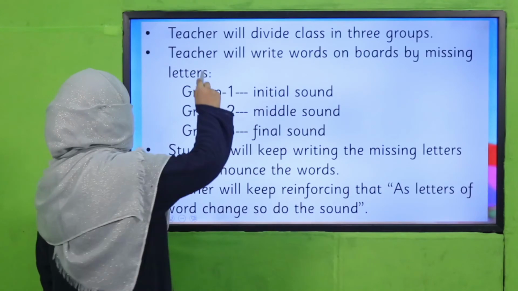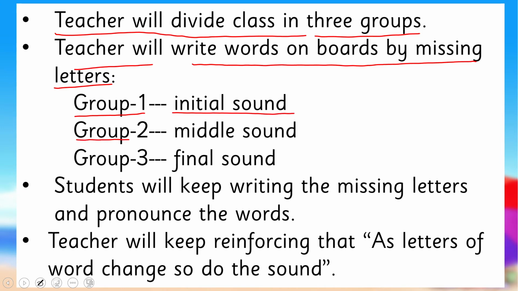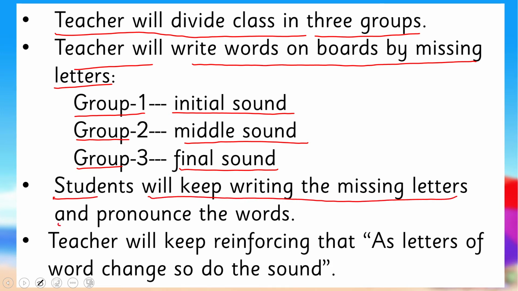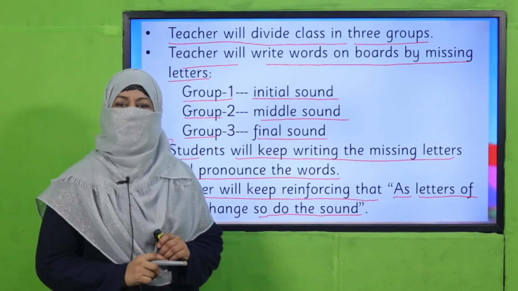What we are going to do, your teacher will divide the class in 3 groups and the teacher will write words on the board with missing letters. For group 1, the teacher will miss initial sounds, for group 2, middle sound, for group 3, final sound. Students will keep writing the missing letters and pronounce the words. And the teacher will keep reinforcing that as letters of a word change, so do the sounds, right? Pause the video, enjoy this activity and then come back.